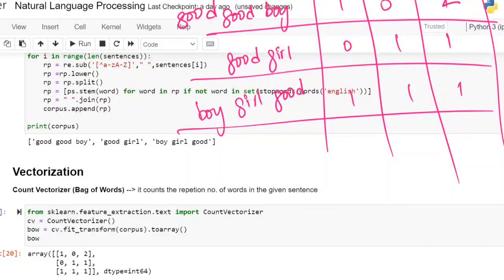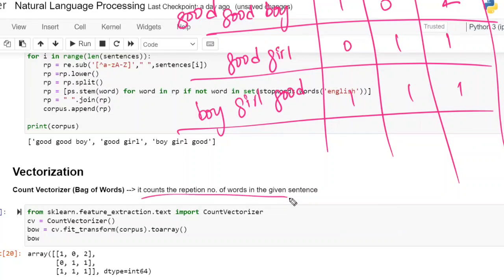It is just counting how many times a particular word is repeated in the given sentence, which is called CountVectorizer. It counts the repetition of words, which is also called bag of words. Clear, guys?